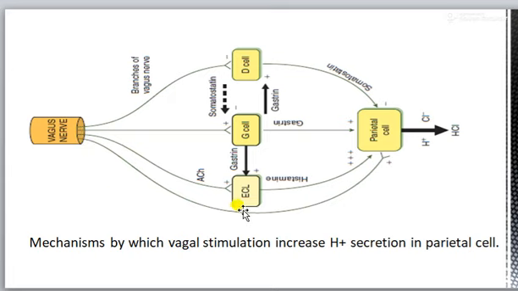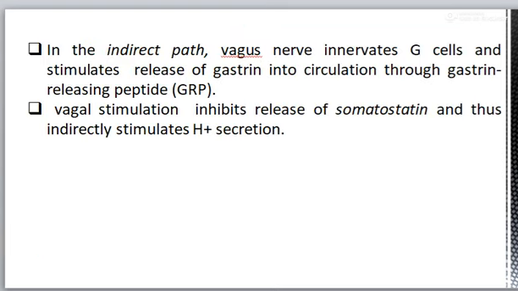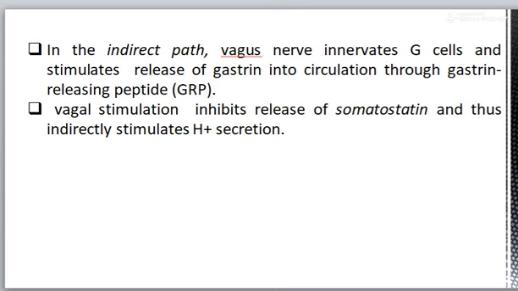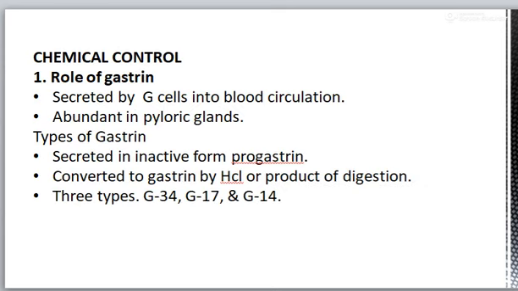Vagal nerve directly acts on the parietal cell and stimulates HCl secretion, or it acts through the G cell and increases the parietal cell's secretion. So it is the direct pathway and it is the indirect pathway. It also inhibits release of somatostatin and thus indirectly stimulates the H plus secretion.